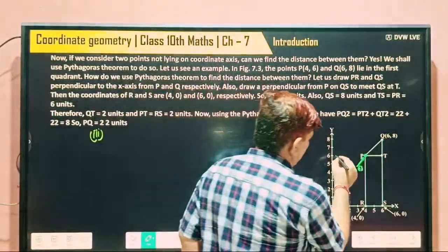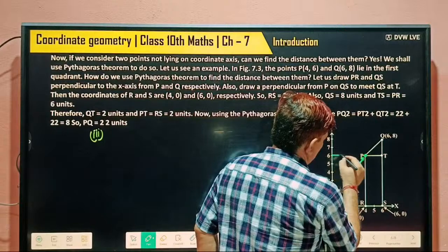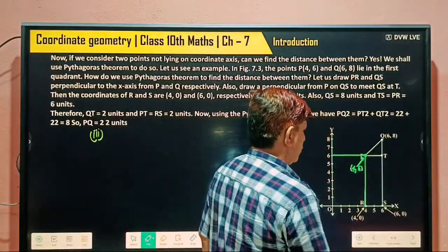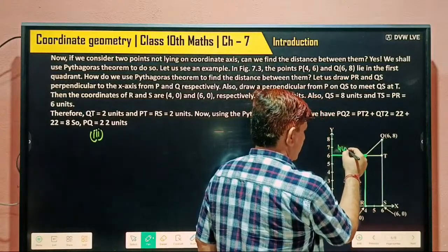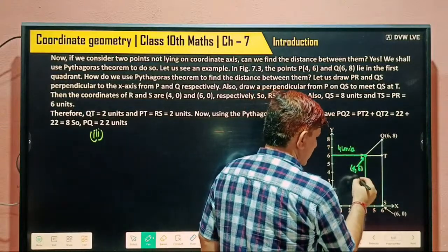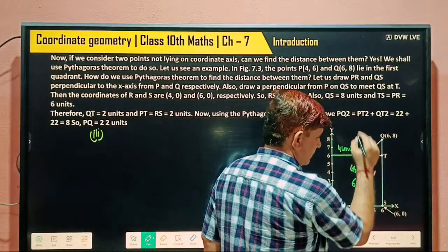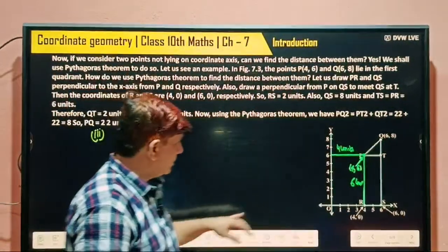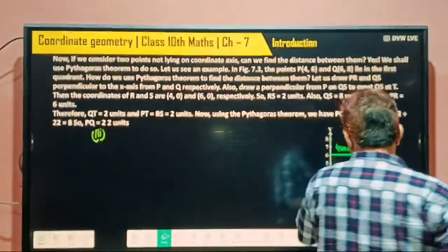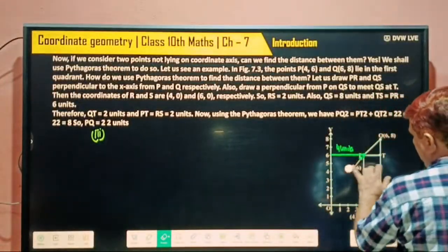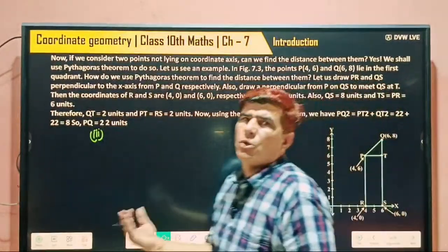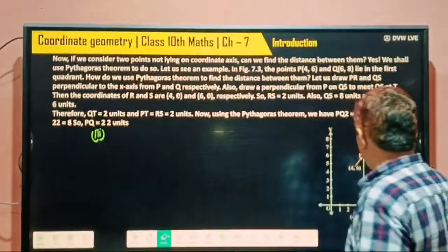If you measure like this, this is 4 units and this is 6 units. Understood? So the third case is, if both points are not lying on the coordinate axis. So the point P we have taken.